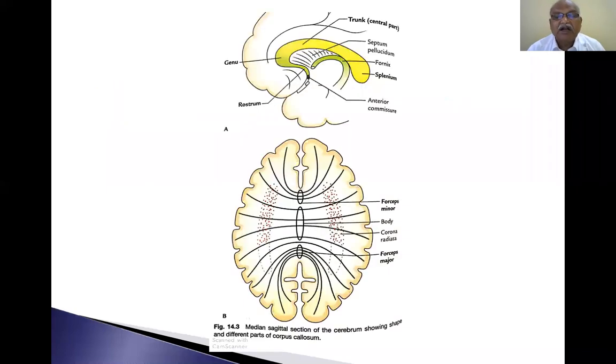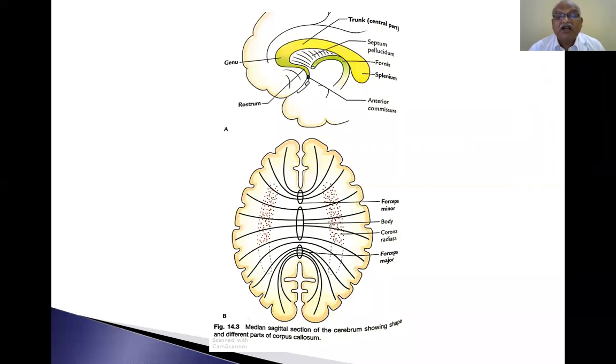External features of corpus callosum. This is the corpus callosum, a C-shaped one. This is the sagittal section of the brain. If you cut both cerebral hemispheres, right and left, separately, and cut the corpus callosum sagittally, it appears like this. So it consists of 4 parts: rostrum, genu, trunk or central part, and splenium. The corpus callosum in sagittal section appears C-shaped, convexity upwards and concavity downwards. This is the concavity.